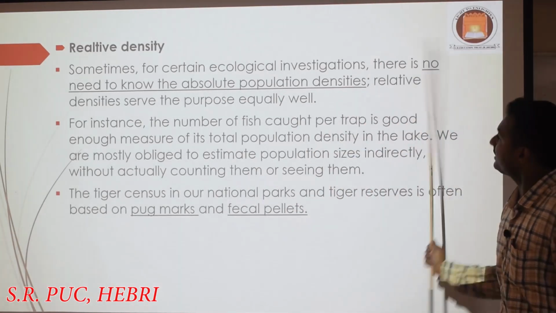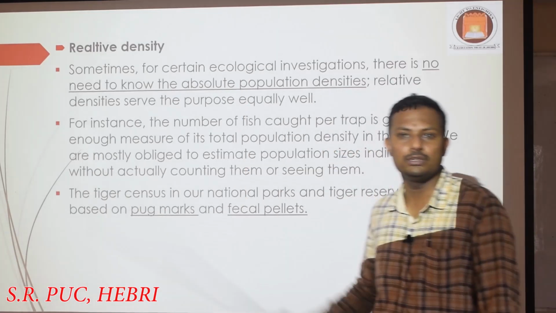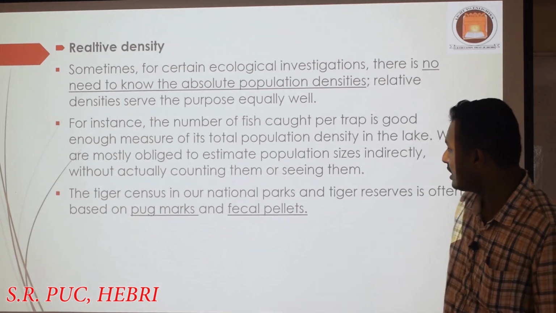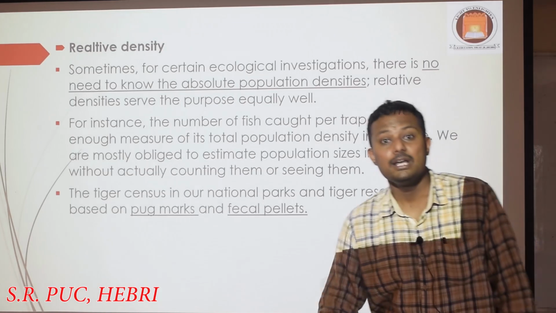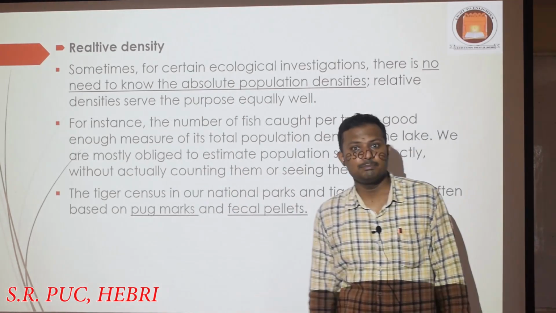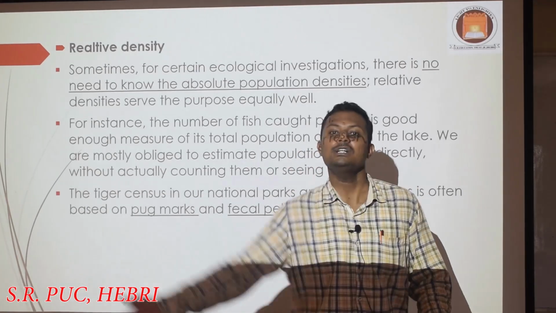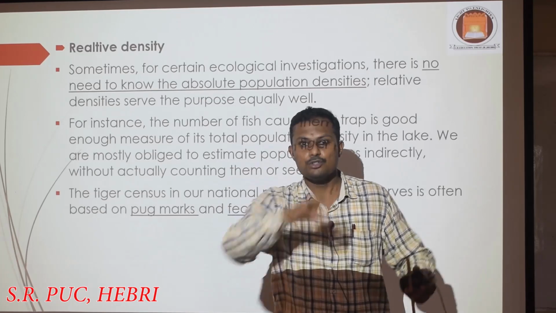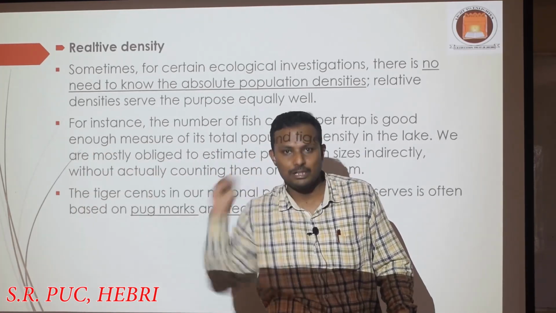So for certain ecological investigations there is no need to know the absolute population density of any living organism or any population. So you can consider, for example, number of fish caught per trap. ಹೇಗೆ ನಾವು relative density ಅನ್ನು ಕ್ಯಾಲ್ಕುಲೇಟ್ ಮಾಡೋದು ಅಂತ ಹೇಳಿದರೆ, a fisherman goes into the sea and in ಒಂದು trap ಅಲ್ಲಿ ಎಷ್ಟು fishes ಸಿಗುತ್ತೆ. Okay, so by taking around 10 traps, average ಅನ್ನು ಕ್ಯಾಲ್ಕುಲೇಟ್ ಮಾಡ್ತೀವಿ ಅಲ್ವಾ.